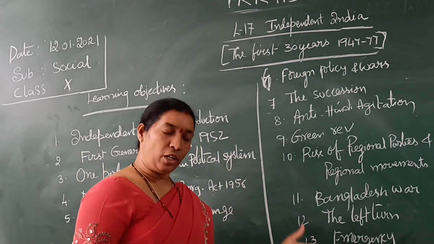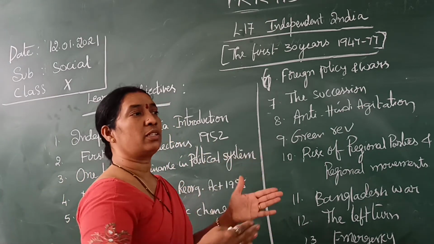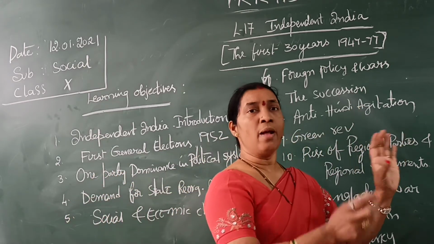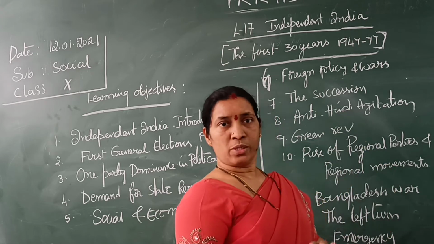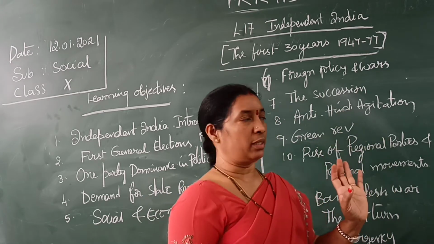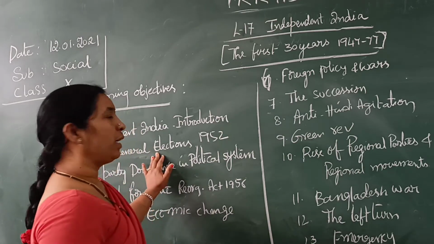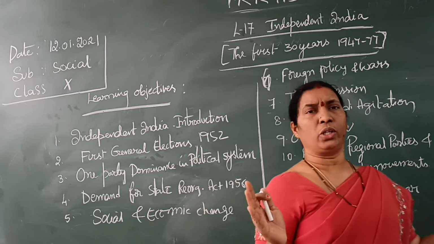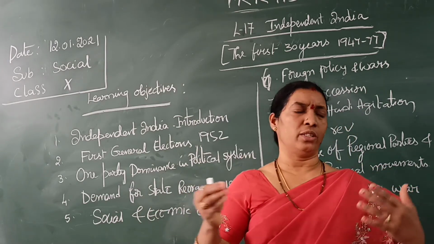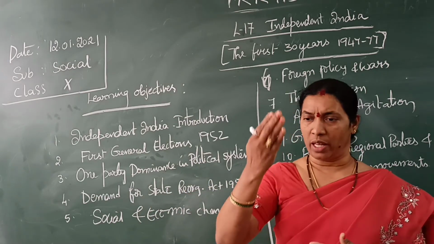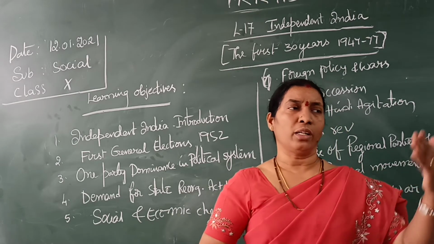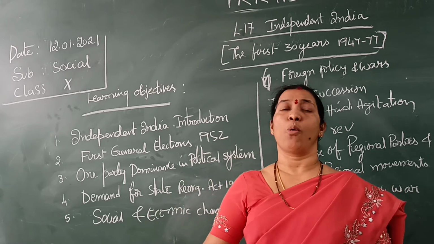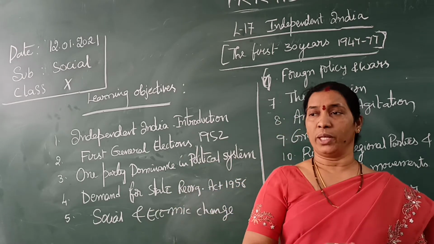That symbol system we are still continuing today. Why did they start that novel idea? Because people are illiterate. At least by seeing the symbol, they can identify so and so party, so and so person's symbol. Like that, they came up with a novel idea and started. It was a gigantic process, a very big task. In each and every town and village, they had to go and record all the things. They went and recorded all the people who are above 18 years, how many people had voting rights, and how many constituencies there are.